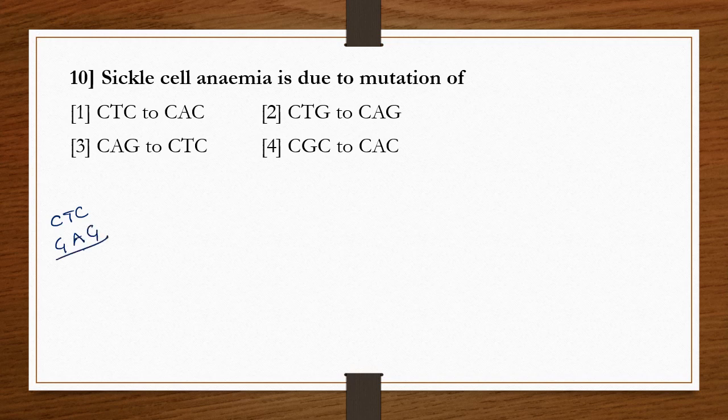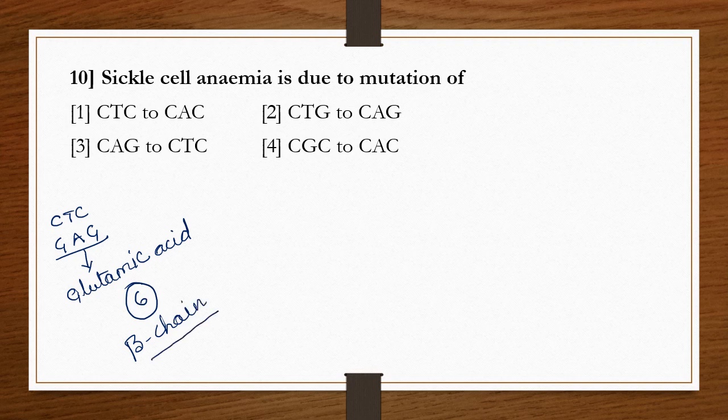This GAG represents glutamic acid. This glutamic acid is present at the sixth position in the beta chain polypeptide.